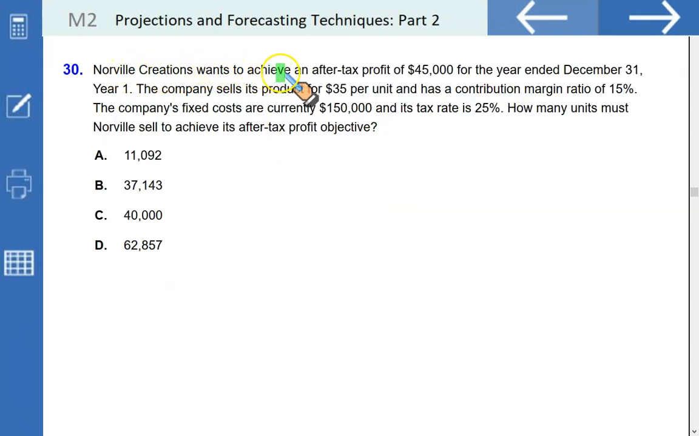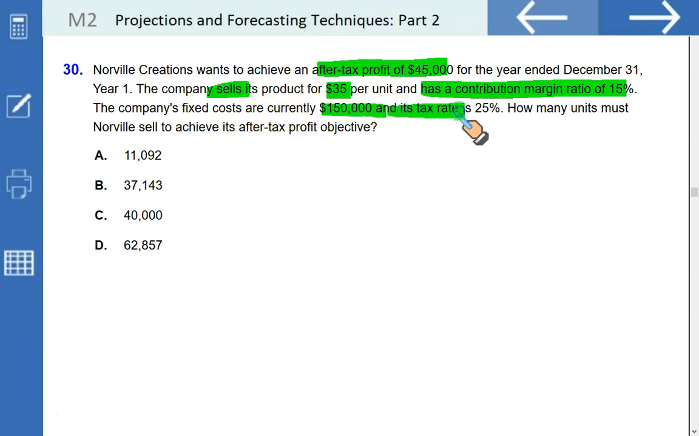Norval Creation wants to achieve an after-tax profit of $45,000 for the year ended December 31st. The company sells its product for $35 per unit and has a contribution margin ratio of 15%. The company's fixed cost currently is $150,000 and its tax rate is 25%. How many units must Norval sell to achieve the after-tax profit objective?